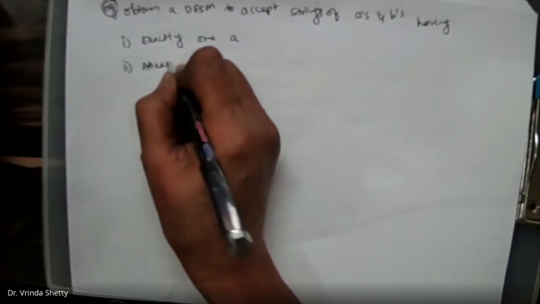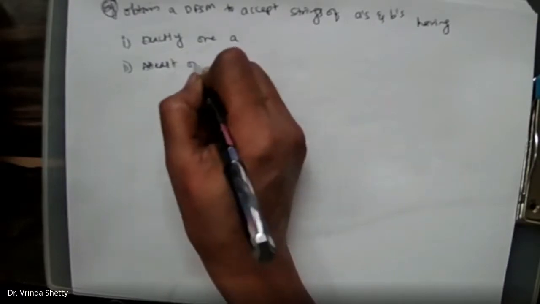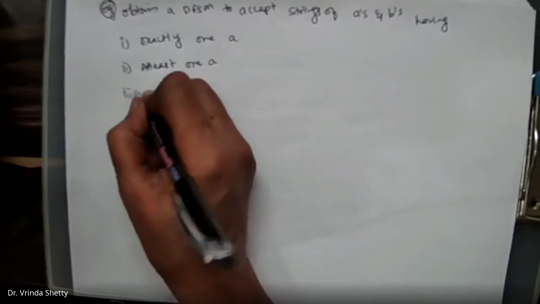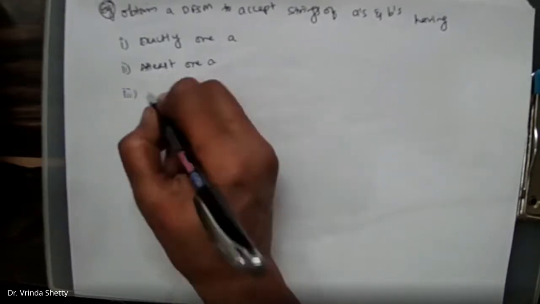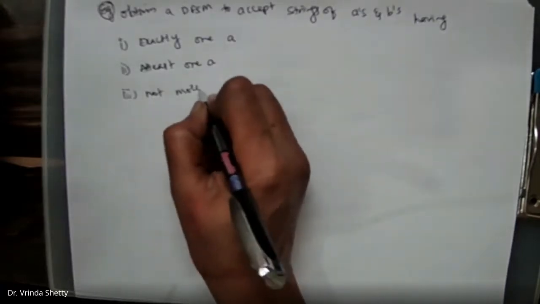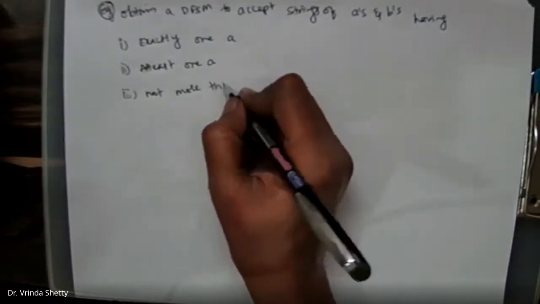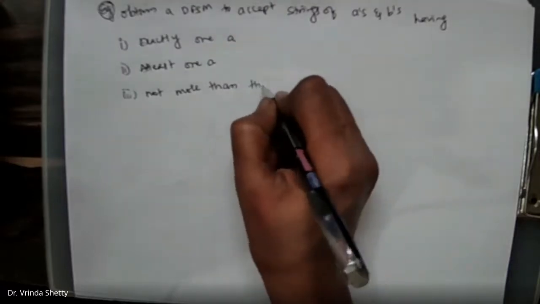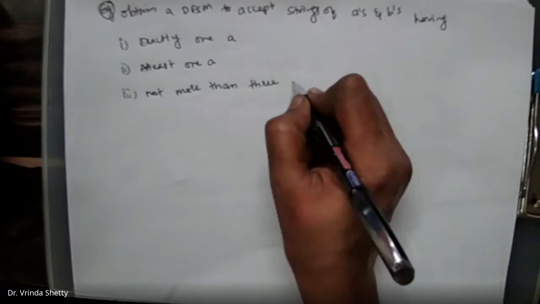The third one is not more than 3A's. So we'll start solving one by one.